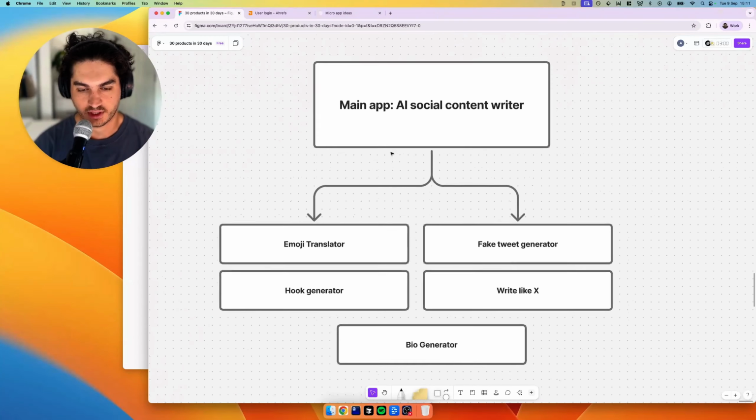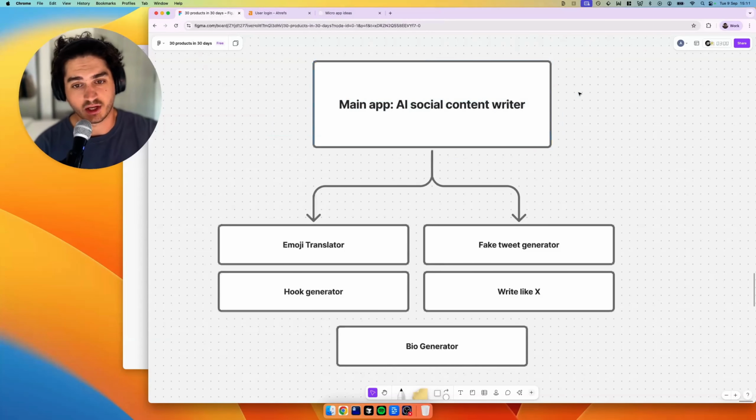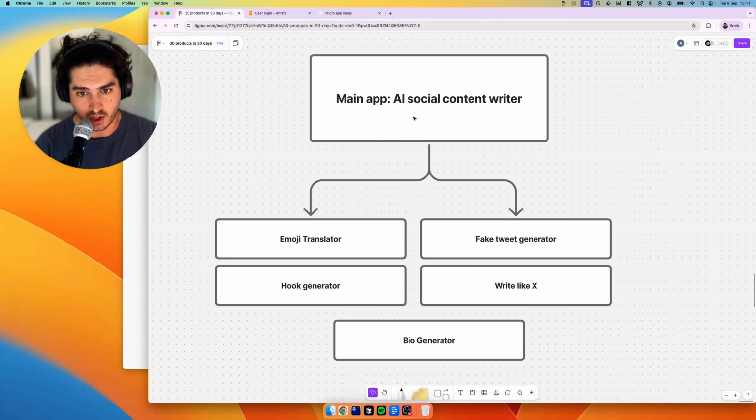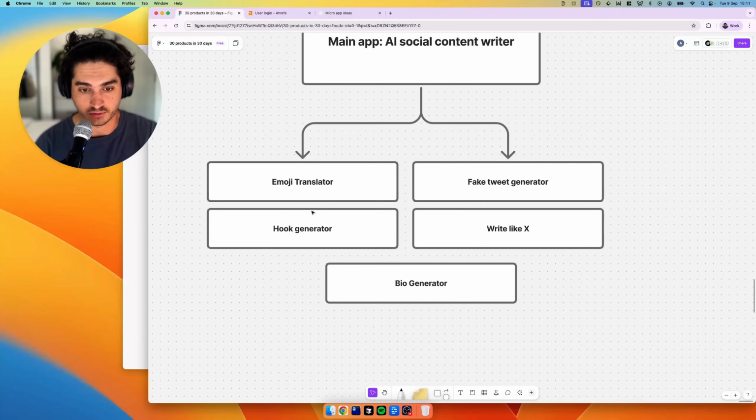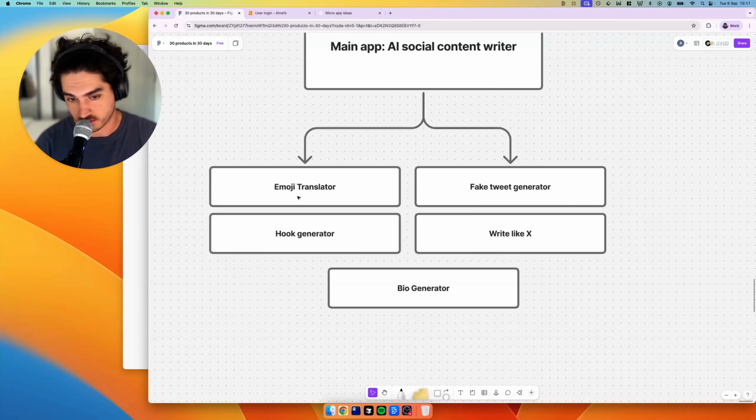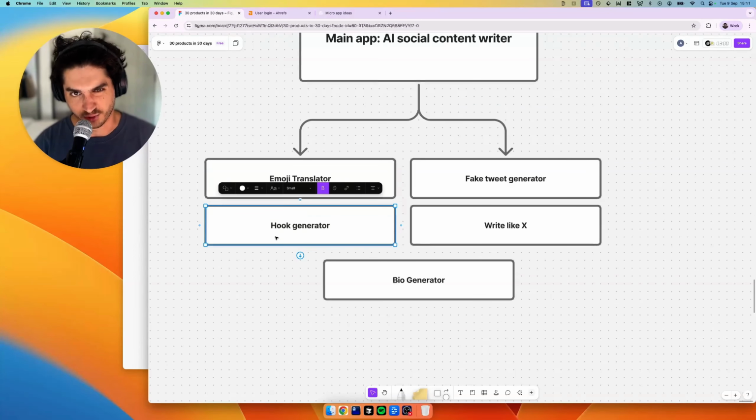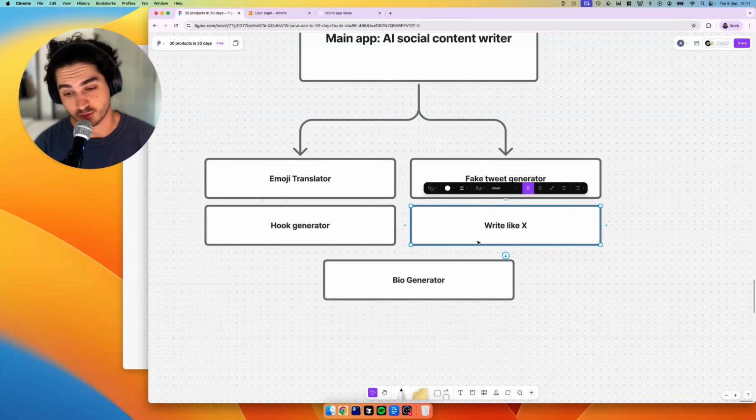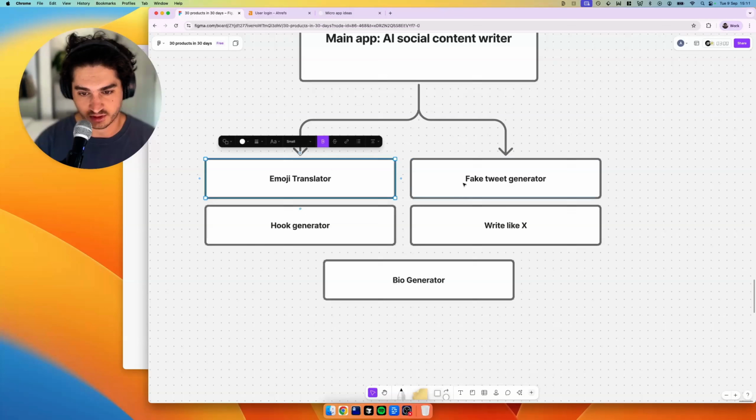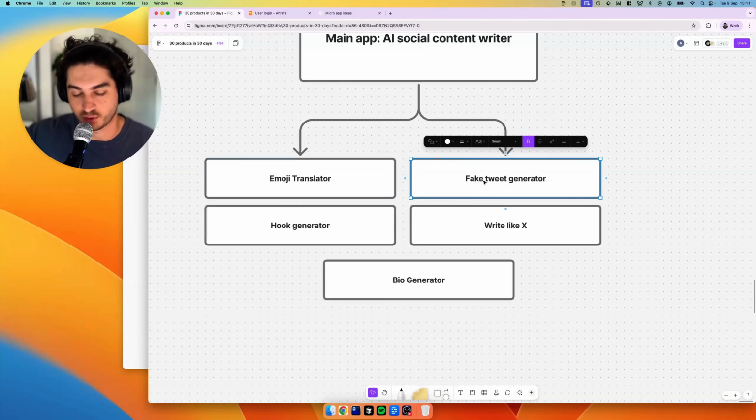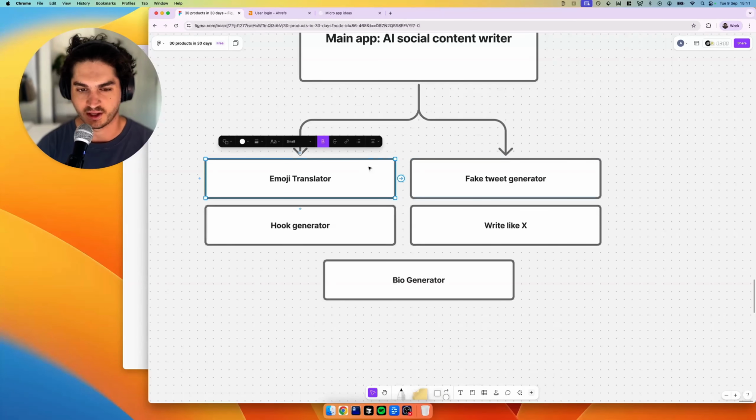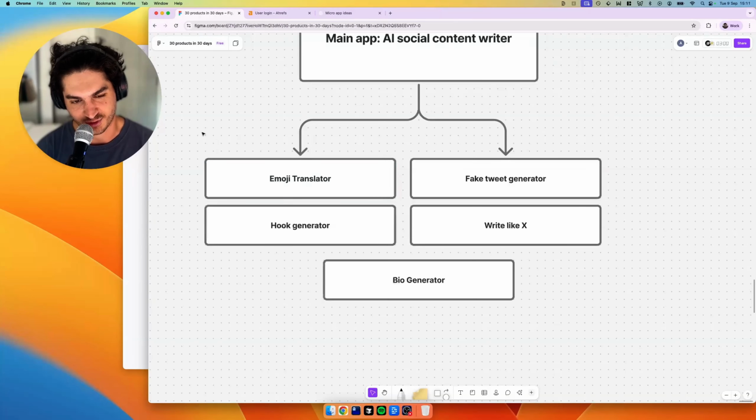Okay, so for today's example, we've got some ideas from ChatGPT. So again, we've got our main product here and we want to build some micro tools below that for marketing or whatever. These are some ideas. We've got hook generator. So you've got a post, but you want to get some ideas for hooks. Write like X. Maybe you want to write some threads like your favorite Twitter writer. Bio generator, fake tweet generator, which would be like displaying a tweet so you can get an image of something. And then emoji translator, which will take your post and translate it into emojis.